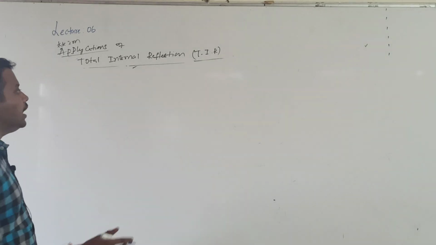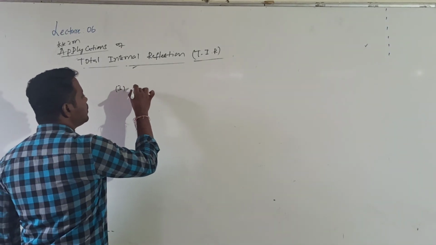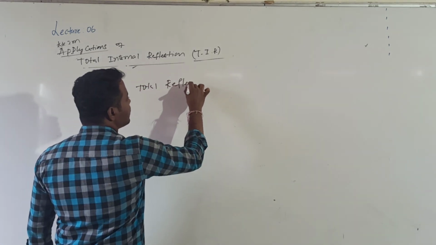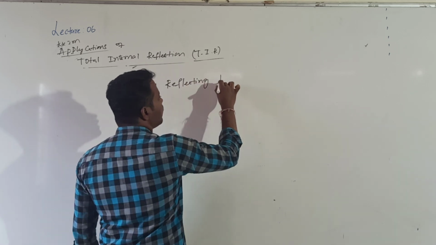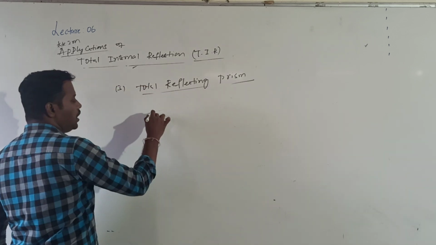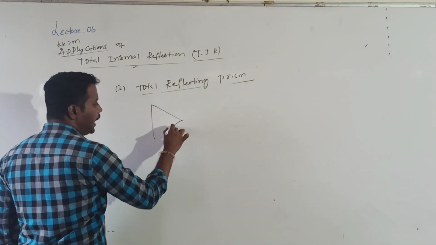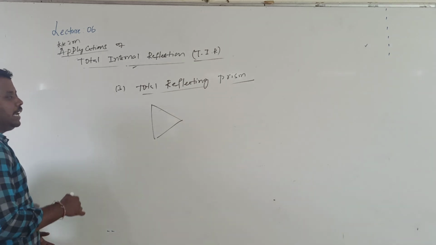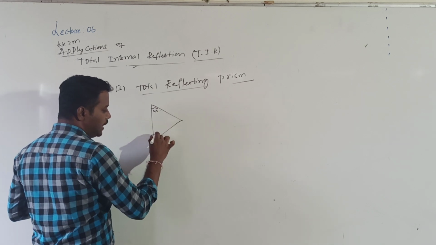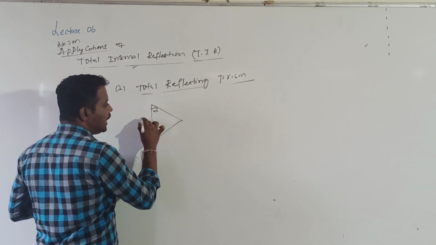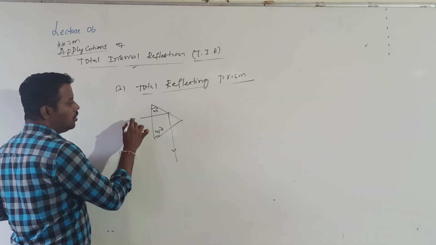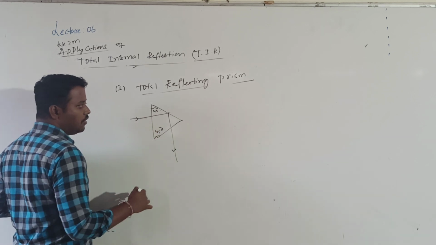Similarly, we can use TIR in the third case. The third application is total reflecting prisms. What is the main purpose of total reflecting prisms? Their main purpose is to reflect in order to invert the image. Here the angle is 45 degrees and here the angle is 45 degrees. They allow a light ray to be incident, and the light ray will be reflected. Now this is my incident ray and this is the reflected ray.